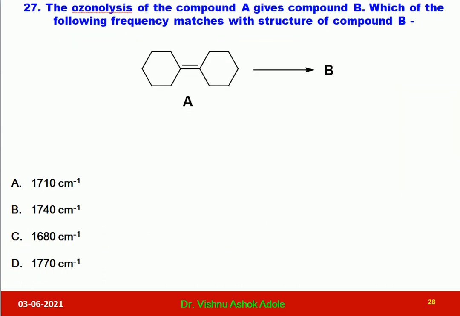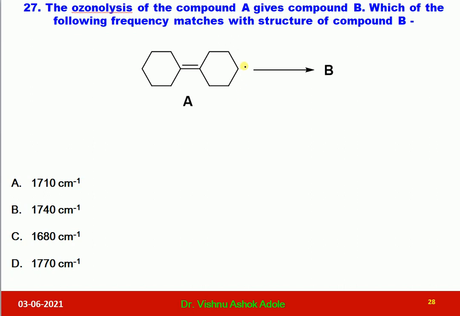In question 27, the question is: the ozonolysis of compound A gives compound B. Ozonolysis reaction is asked. Which of the following frequencies matches with the structure of compound B?